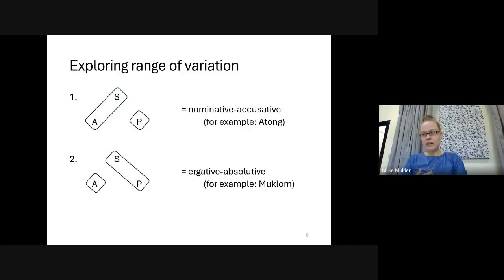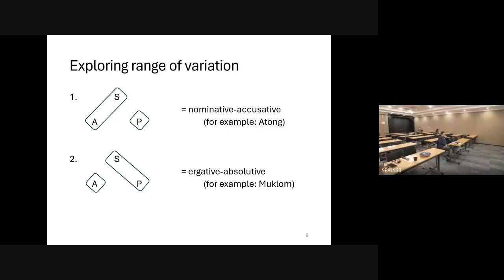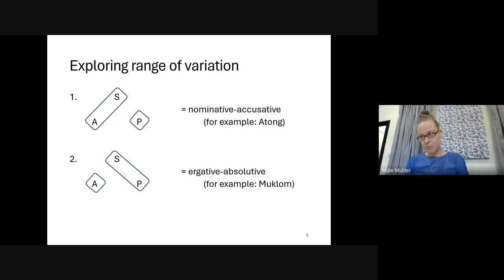Okay, so let's get back to the aims of this pilot study on case markers across SAL languages. The first aim was to assess the range of variation. So what we find within this group of related languages is 3 different alignment systems. The first system is where the S and A arguments are treated the same, and the P argument is treated differently from S and A arguments. So this is known as nominative accusative alignment. An example of a SAL language that shows this alignment is Atom, a Boro-Garo language. All the Bodo languages, by the way, that are included in this pilot showed nominative accusative alignment.